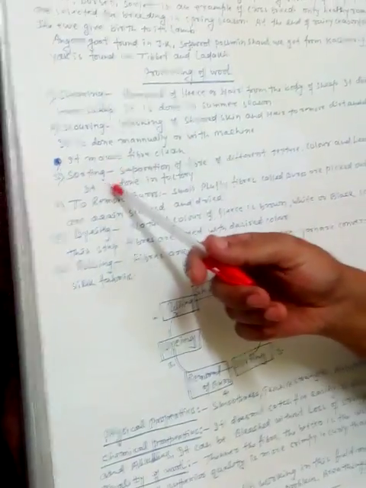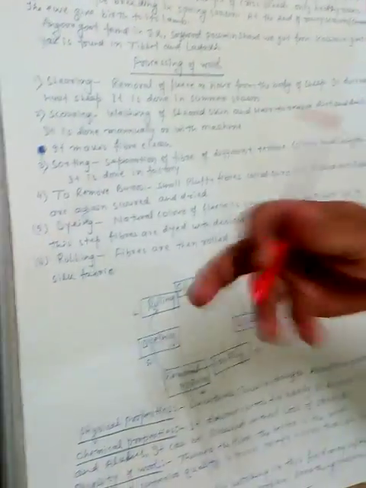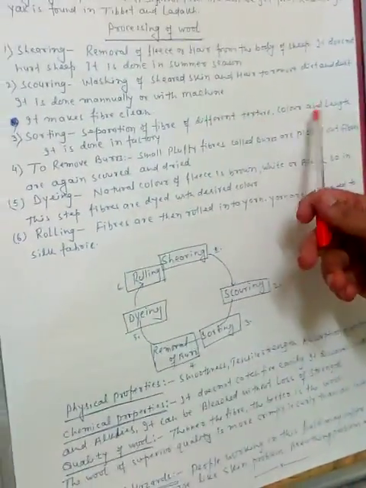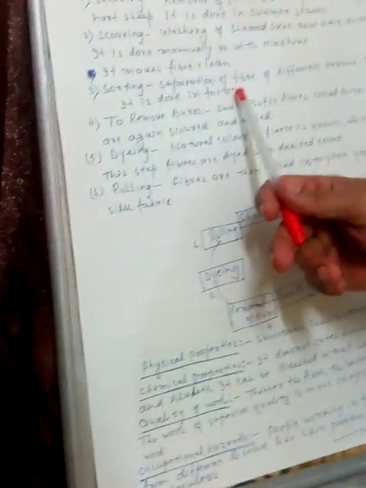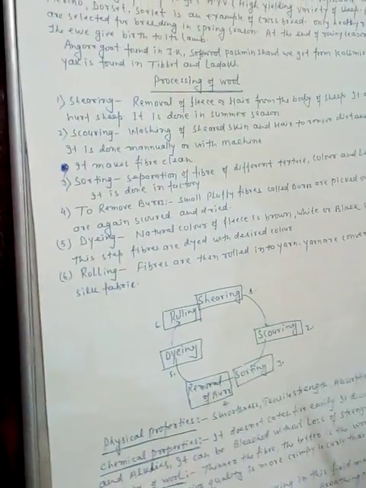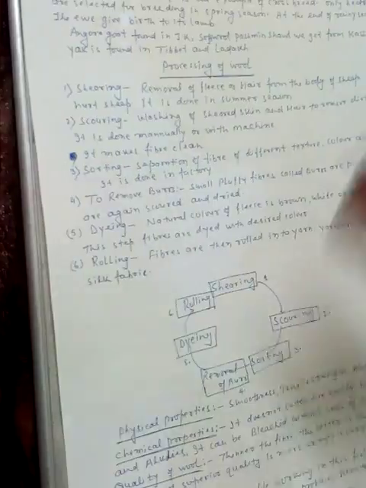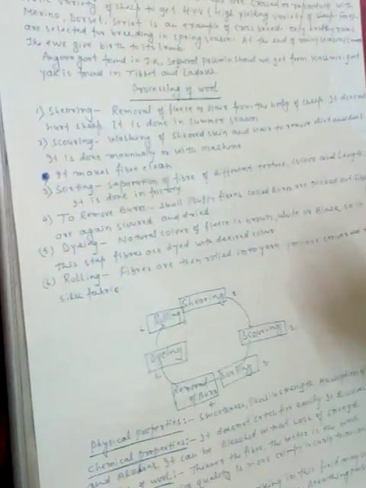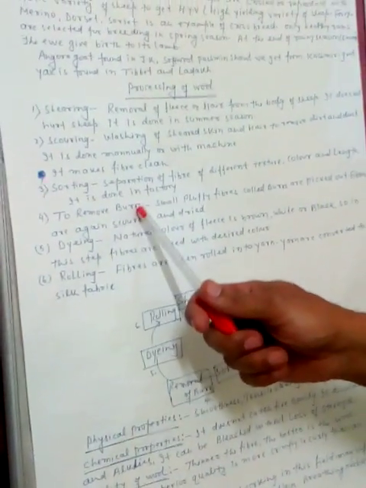After that, sorting is done. Sorting means to separate the long threads from the short threads, and damaged threads from the good quality threads. The separation of fibers of different texture, color and length is done in a factory. After sorting, the fluffy structures called burrs that are produced on the fiber are removed. This is known as removal of the burrs.